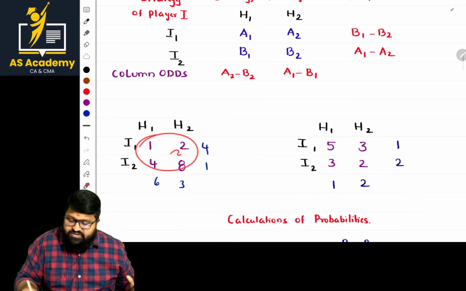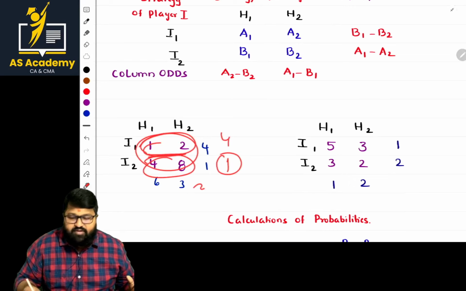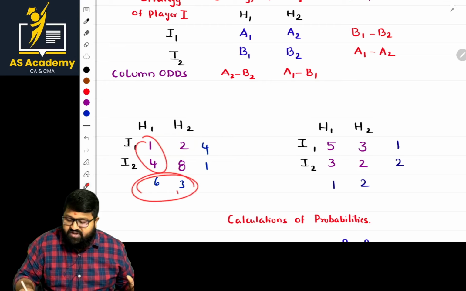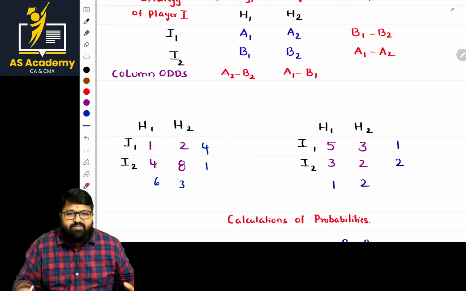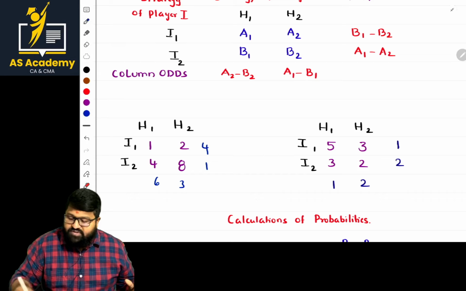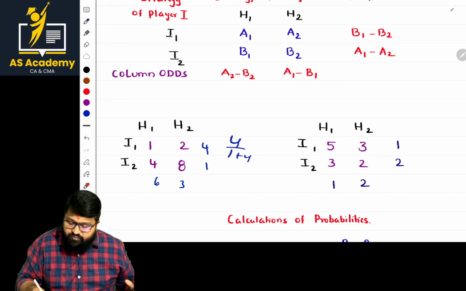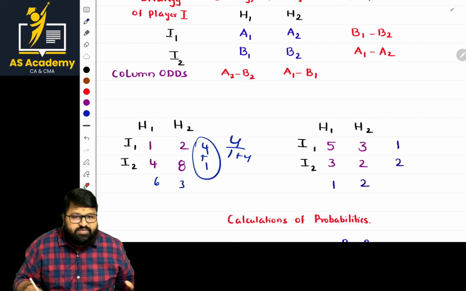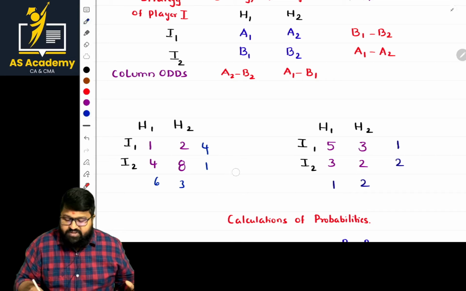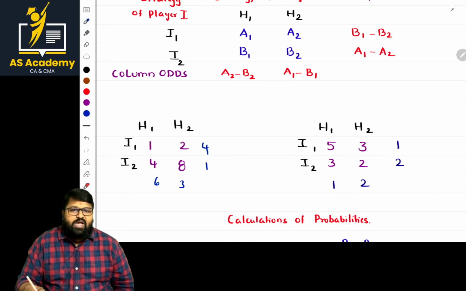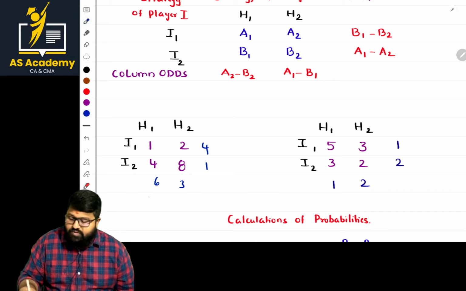For example, for this, what is the way of mentioning the difference? 1 minus 4, the difference 3, I'm writing here, and 2 minus 8, the difference 6, I'm writing here. If that part is done, the basic part of the probability is done. Now how to calculate the probability for this? For example, 4 by 1 plus 4, the summation of these two as the denominator with the individual values in the numerator, and here 1 by 1 plus 4. That is the way of calculating probability. In the same way we calculate the probabilities for the column parts also, that is 6 by 6 plus 3 and 3 by 6 plus 3. That is the way of calculation.